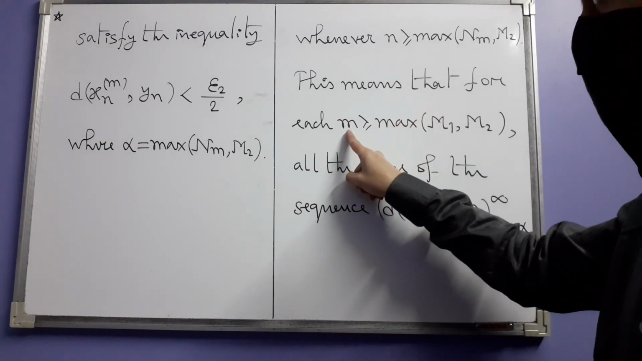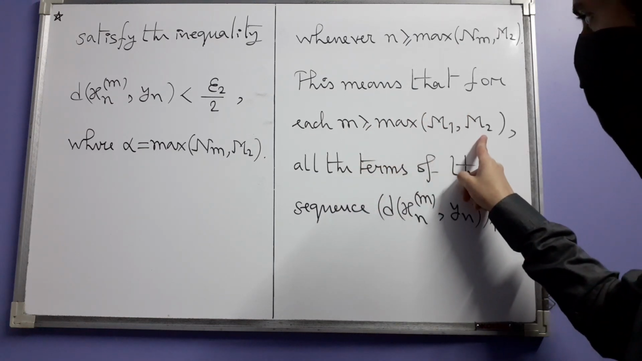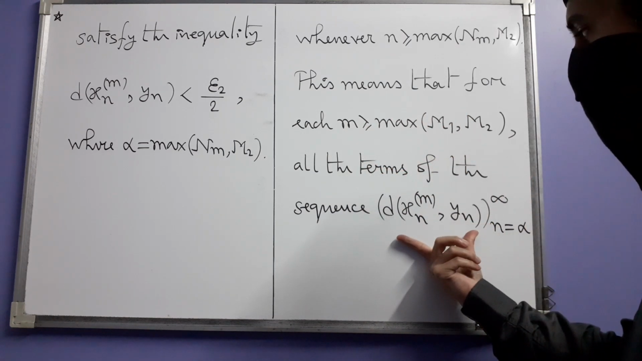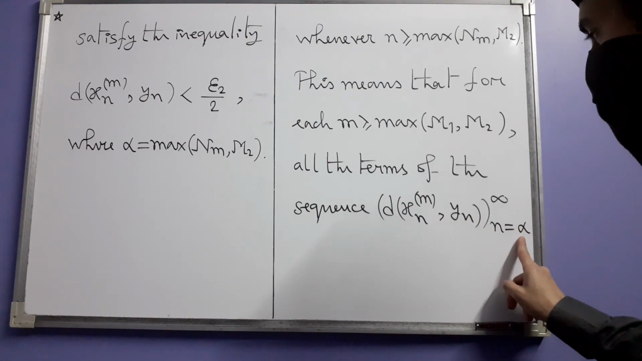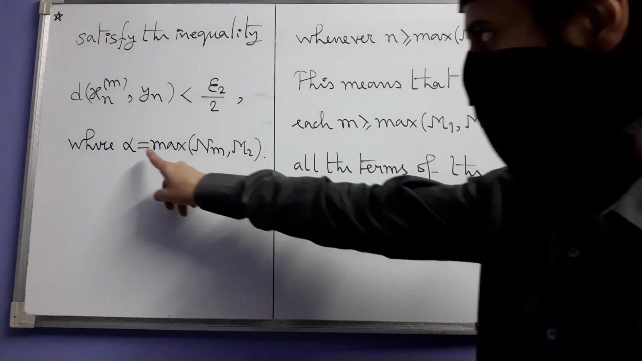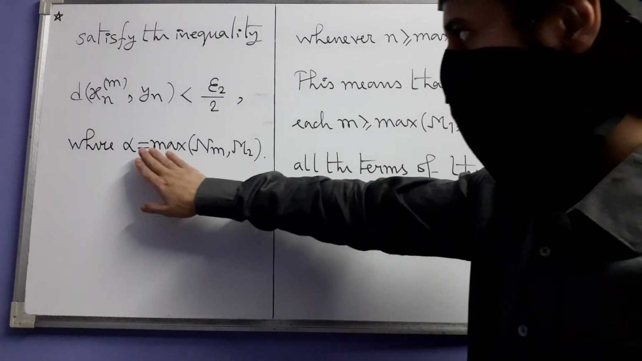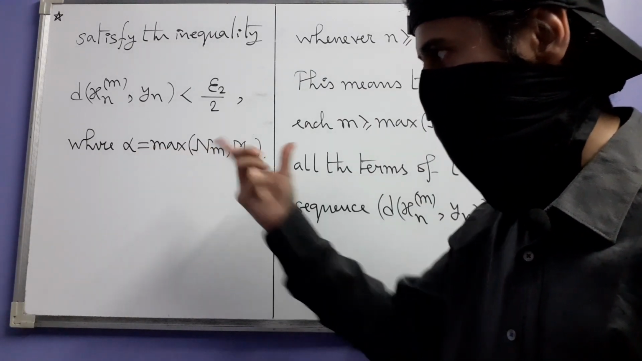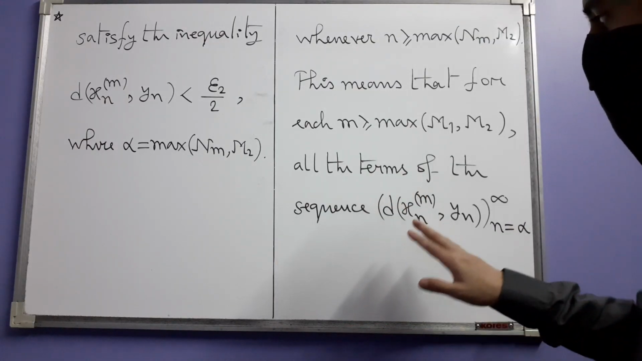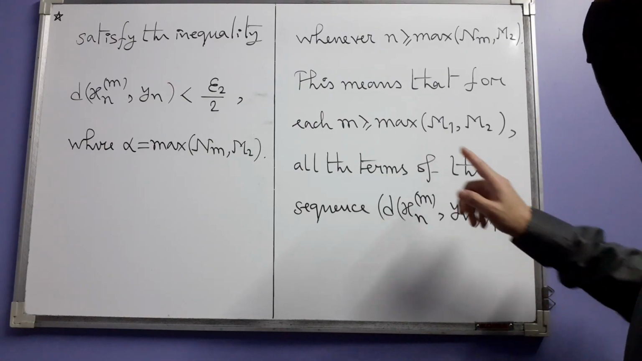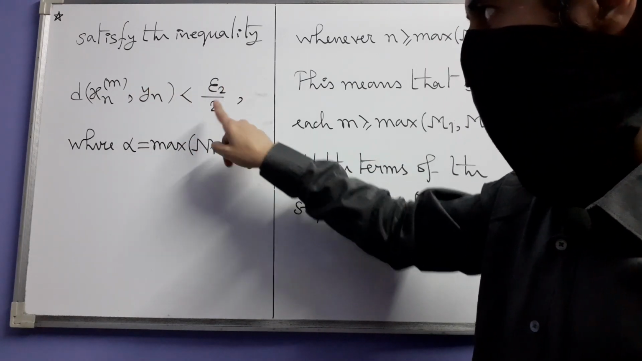This means that for each such small m greater than or equal to the maximum of capital M1 and capital M2, all the terms of this sequence dxn m, yn as n varies from alpha to infinity, where alpha is this max of nm, m2, because for small n greater than or equal to this alpha, only the previous calculation is true. So what are we saying here? That all the terms of such a sequence will satisfy the following inequality, that all the terms are less than epsilon 2 divided by 2.